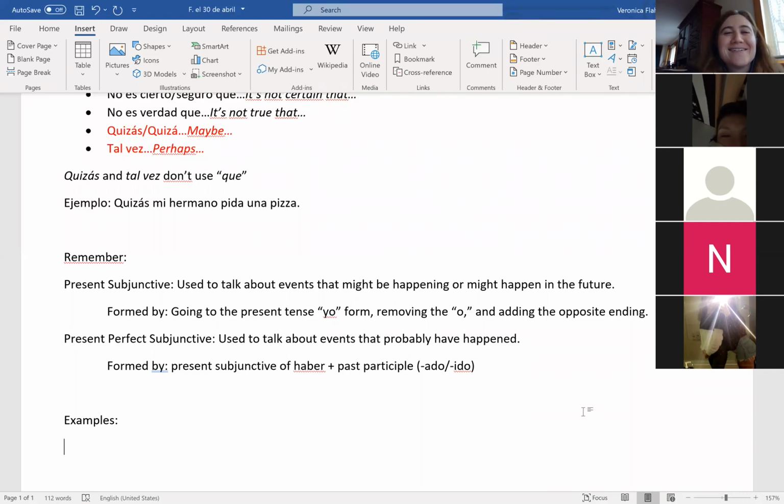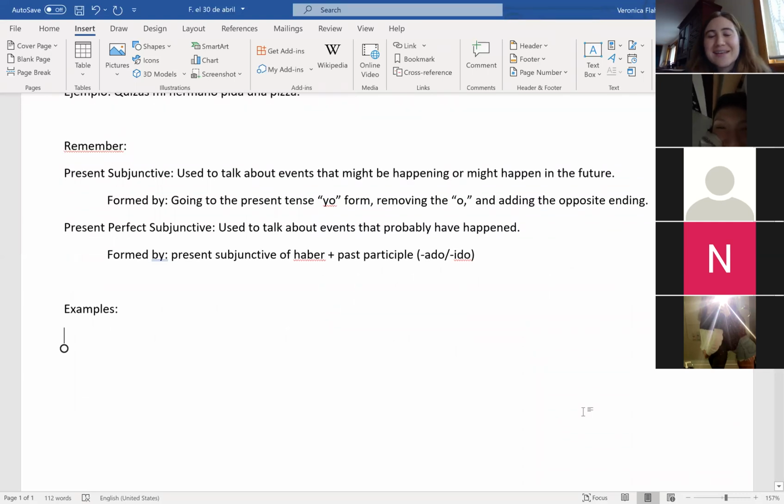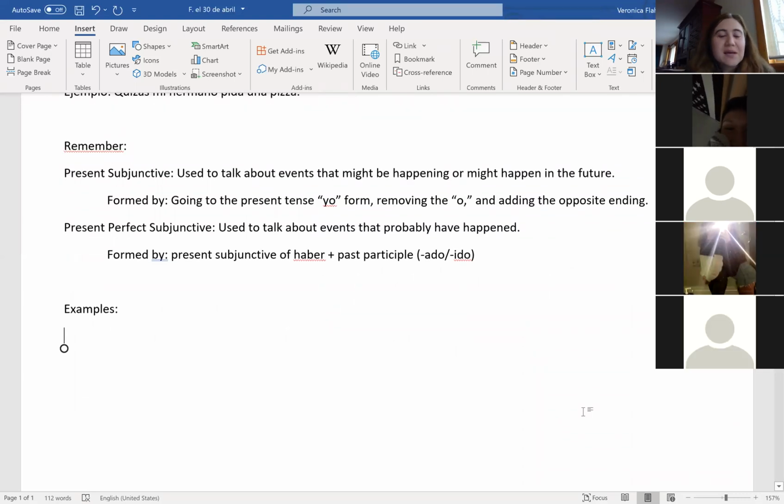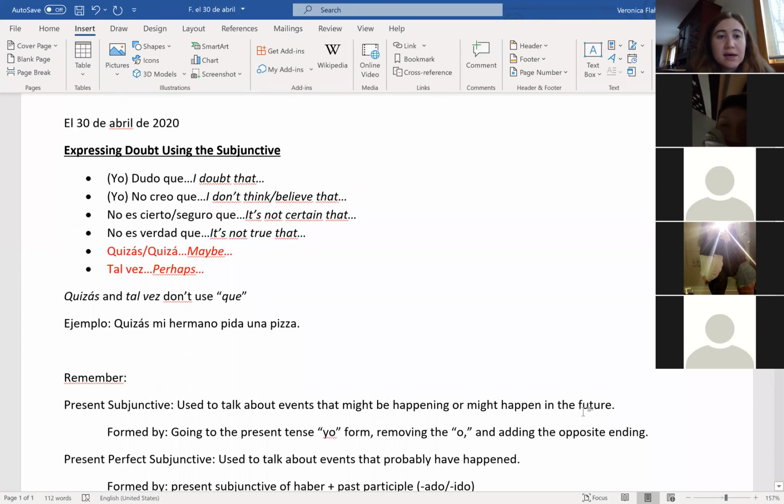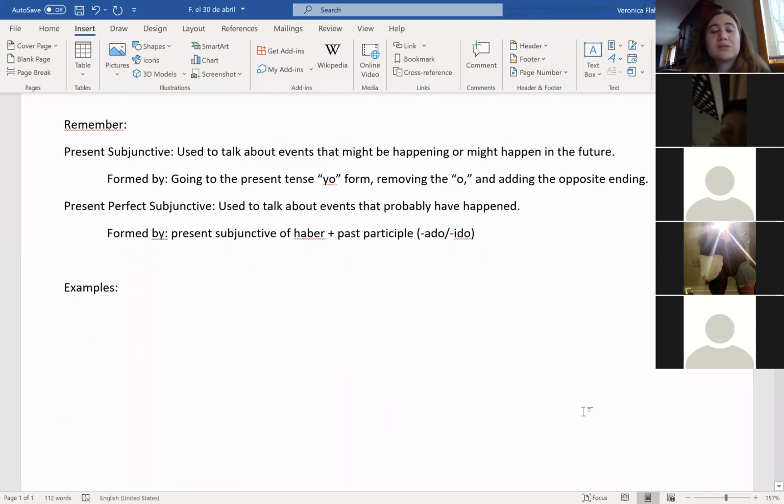All right. So examples. Let's come up with five beginnings of phrases. So we can use some of these expressions, or we can use some of the ones from the other day. Does anyone have one they want to use? No es cierto que. No, es cierto que, okay.